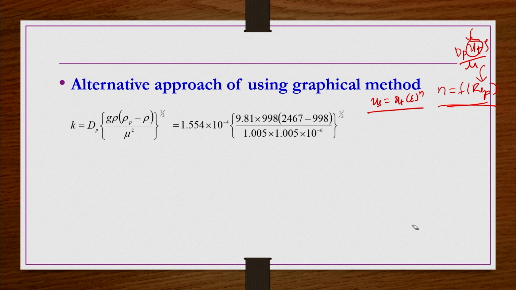So, when you substitute all these values, dp is given, g is known, rho is given, rho p is also given, mu is also given. Everything is known here actually.